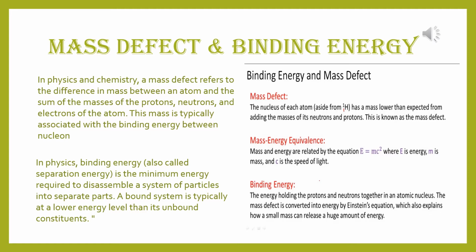Now here, binding energy is the energy holding the protons and neutrons together in an atomic nucleus. The mass defect is converted into energy by Einstein's equation. That means by the E = mc² equation, which also explains how a small mass can release a huge amount of energy.